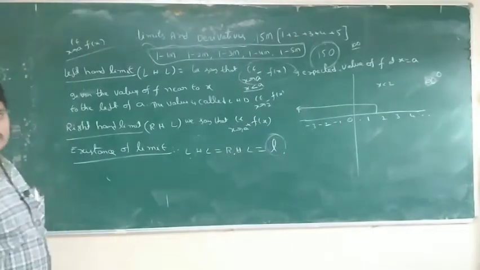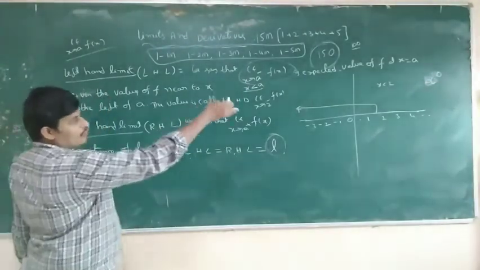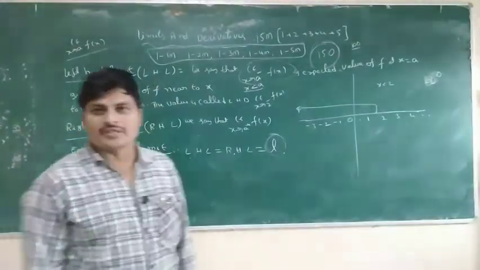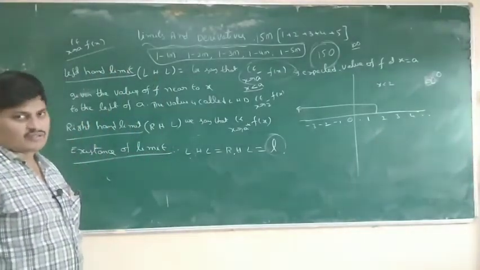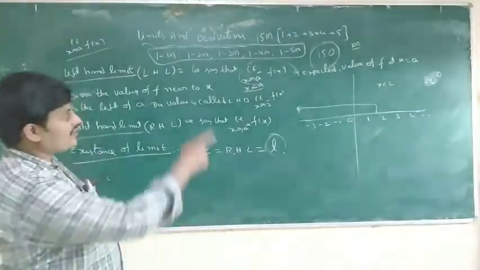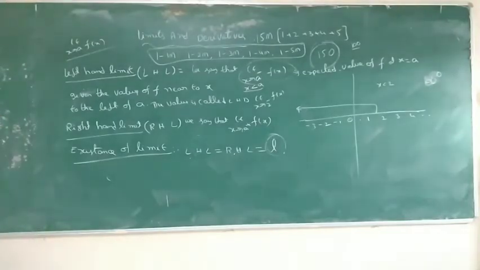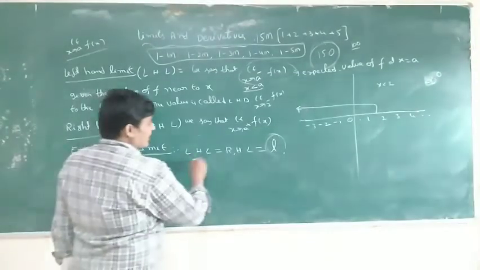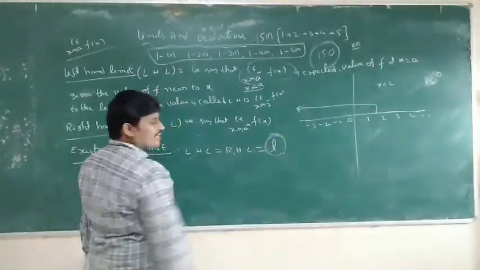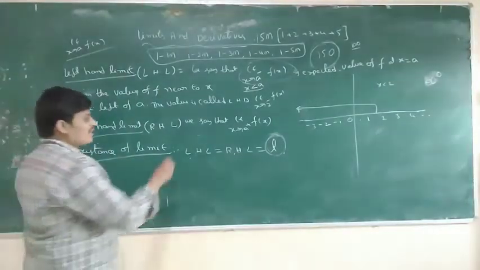It is important. For example, if the LHL value is 0 by 0 and the RHL value is 0 by 0, does the limit exist? It does not exist, because we get indeterminate forms. So for the limit to exist, that value must exist and be equal.